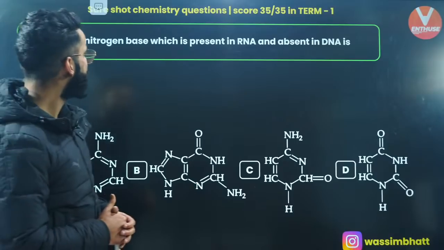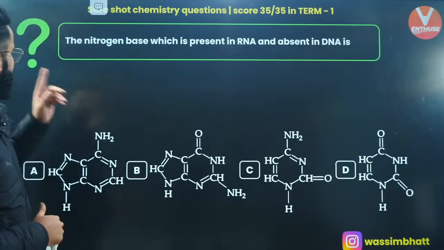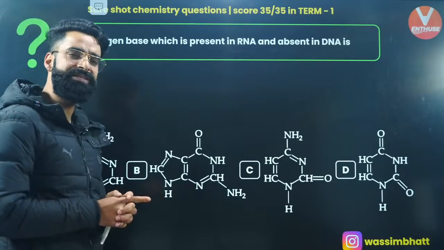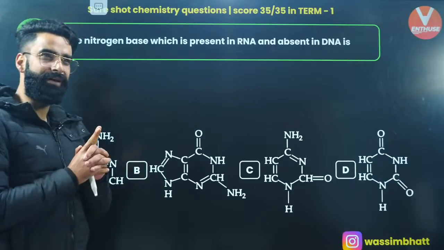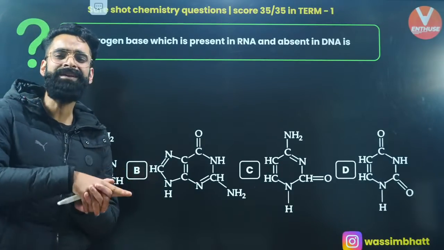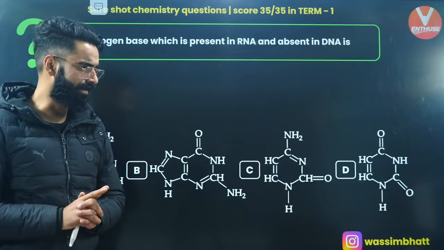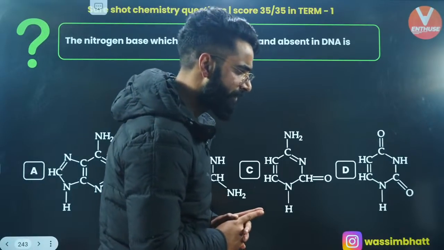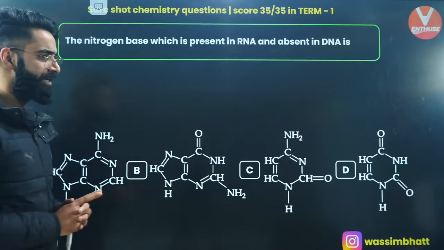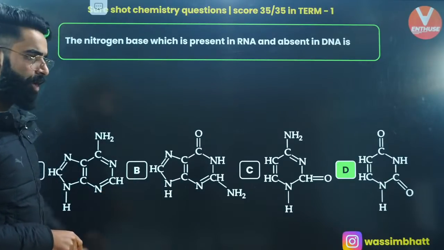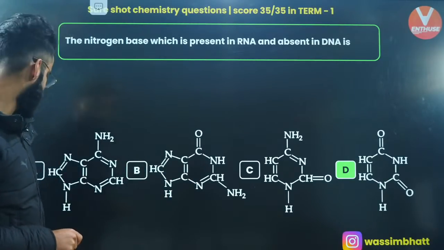Which of the following is the nitrogen base which is present in RNA and absent in DNA? Which one is that? In RNA, thymine is replaced by uracil, if you remember, right? Yes? So which one is uracil among all? It's option D. Option D is absolutely the correct answer for this one as well.